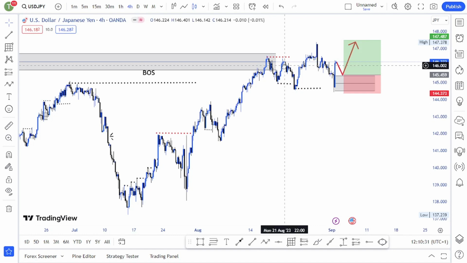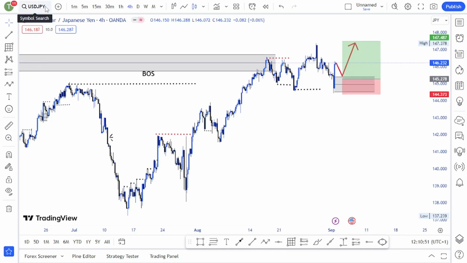So yeah, that is my view on USD JPY, guys. I do not have too much on USD JPY, because why? I don't see a clear picture on USD JPY. Price is just going up and down. Now price is not respecting structure, guys. As you see here, it's a break of structure, but price couldn't go up to continue on the upper side. It went and created another choke on the downside. So this one is quite confusing. So it's better to stay out, guys. So now let's move on to USD CHF.